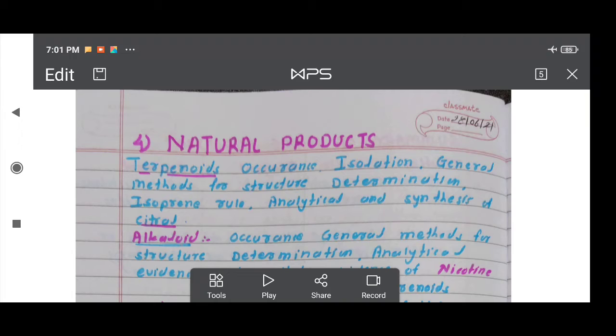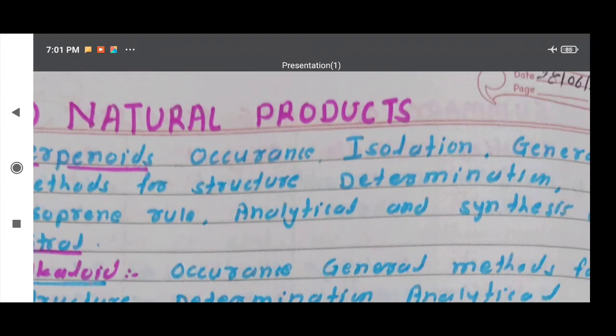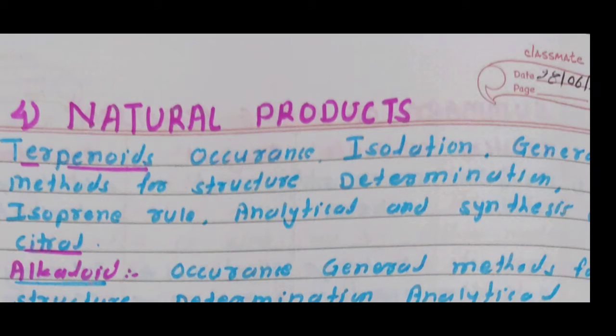In paper number 14, unit number 4, this is the last unit, natural products. This natural product unit contains the following points. There are two major points: one is the terpenoid and another is the alkaloid.